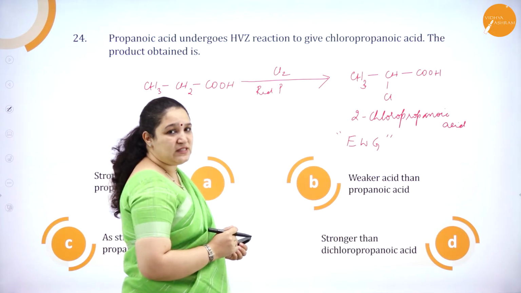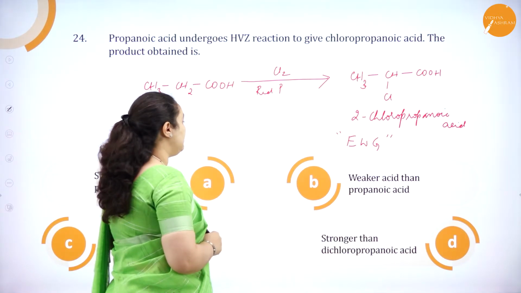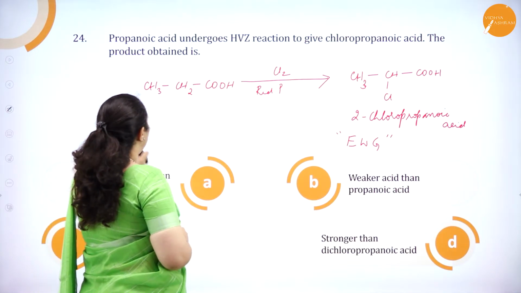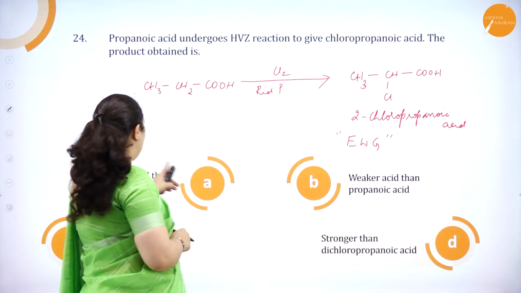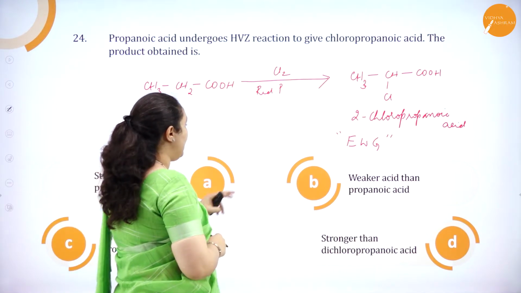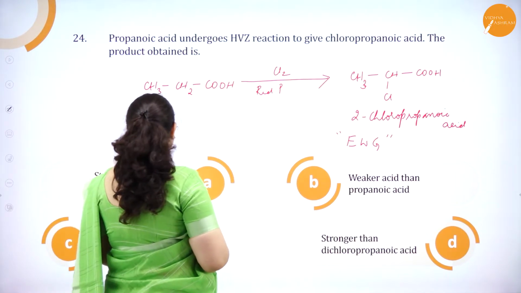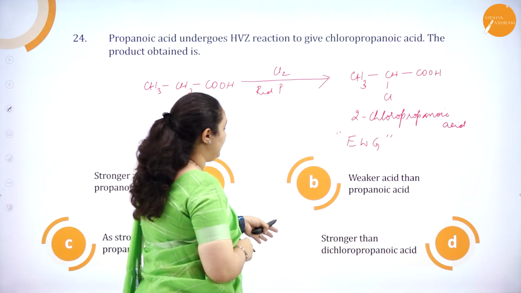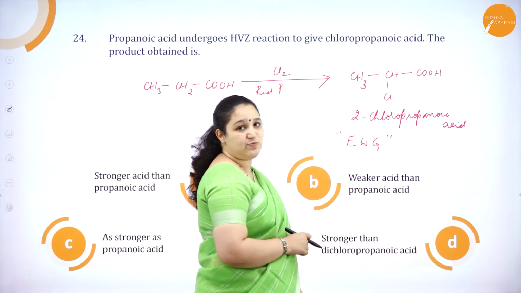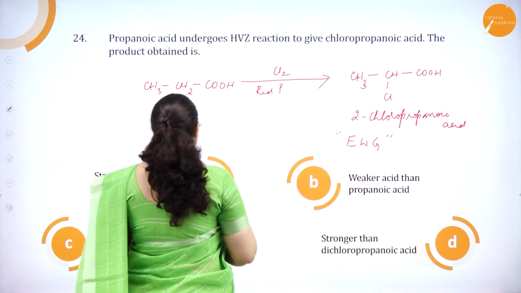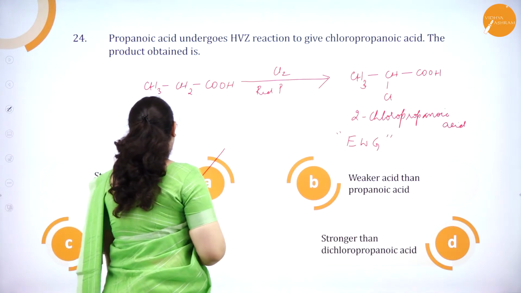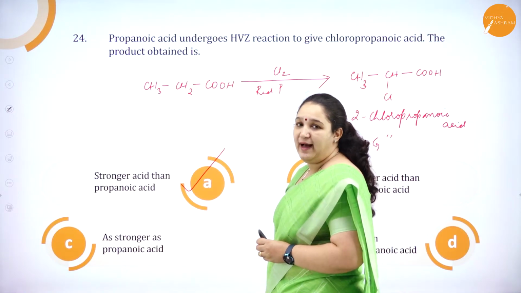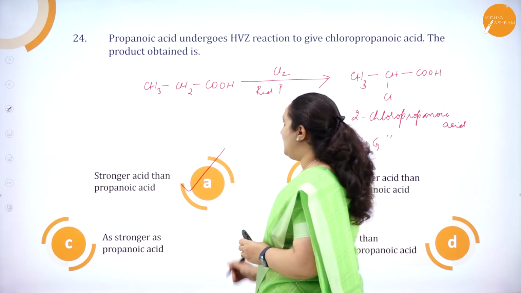Now I have to see which is the option which is right. Stronger acid than propanoic acid. The product obtained is a weaker acid, that is wrong. As strong as propanoic acid is wrong. Stronger than dichloropropanoic acid, we are not getting this product itself. So the correct answer is option A, which says stronger than propanoic acid. So I hope you understood.